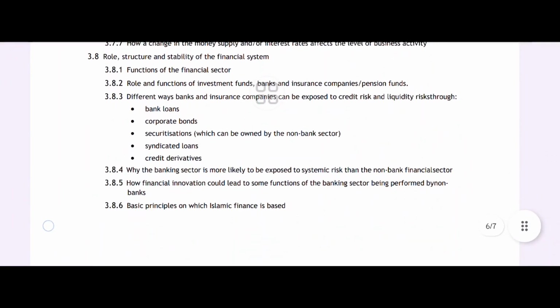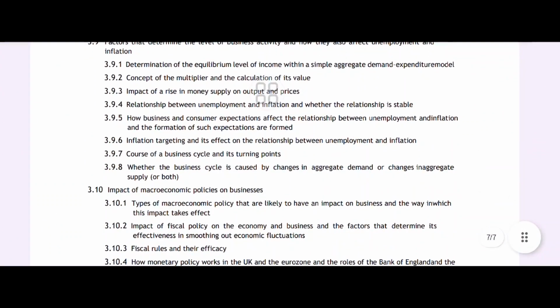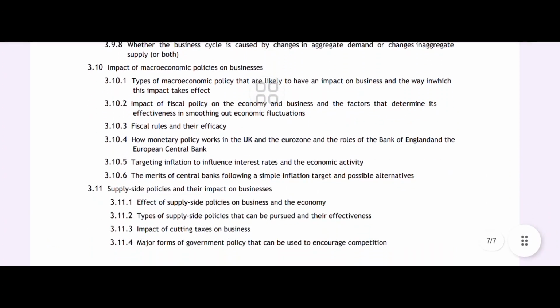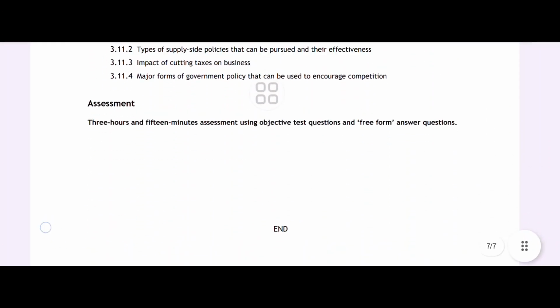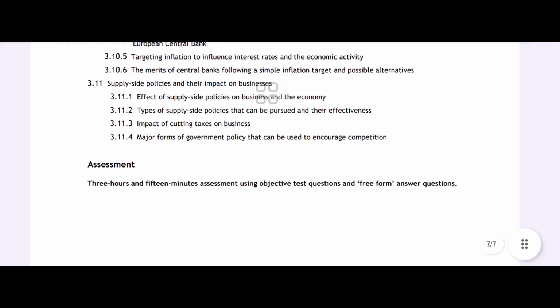part, corporate bond, bank loan, securitization, impact of a rise in money supply, relationship between unemployment and inflation, impact of macroeconomic policies on business, and it will be a 3 hour and 15 minutes assessment using objective test questions and free form answer questions.